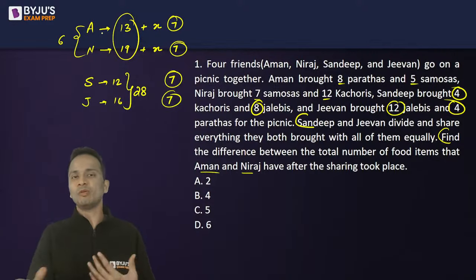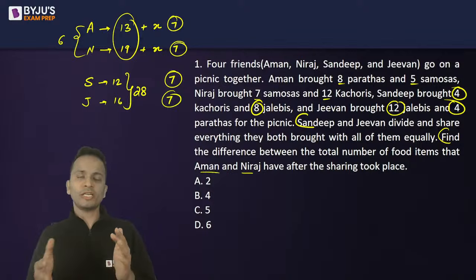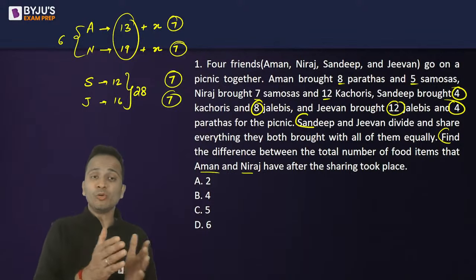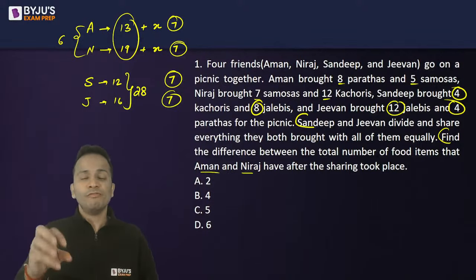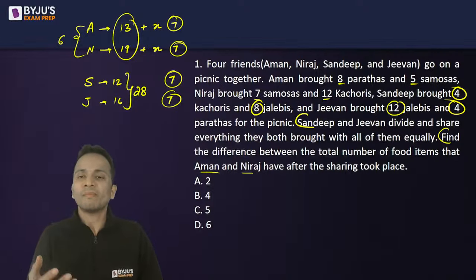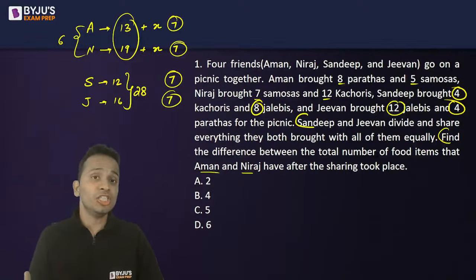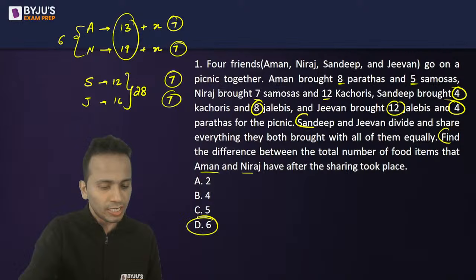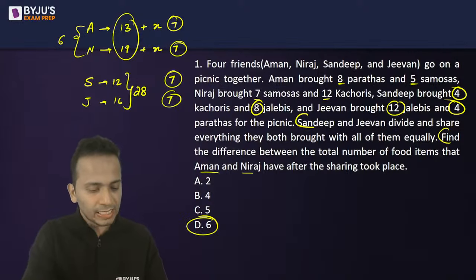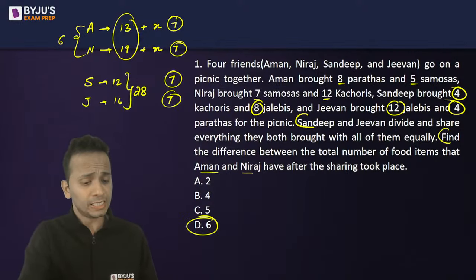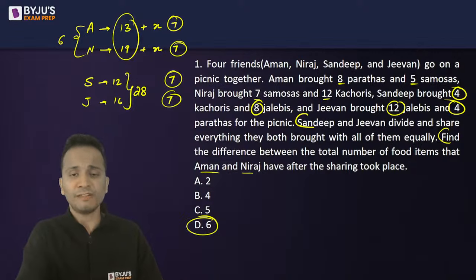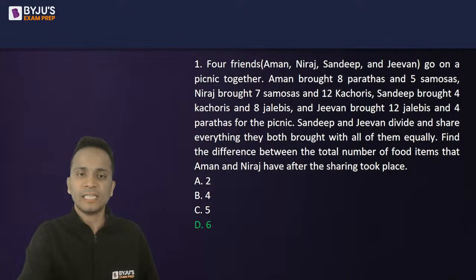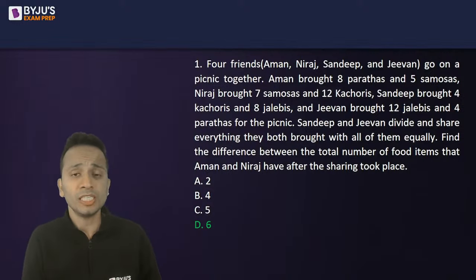Does not matter how much time you are taking. Okay, you can get the final answer without calculating the number of food items that Sandeep and Jeevan have given to these two people. Okay, so the correct answer here is 6, that is option D. And I can see that four of you have given correct answer. Only one student has given a different answer. Otherwise, all the others have given a correct answer. So correct answer here is option D, that is 6.